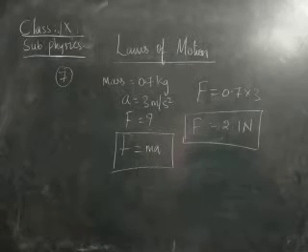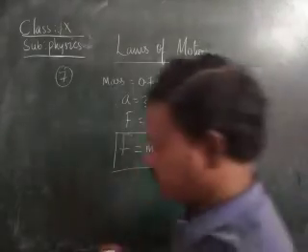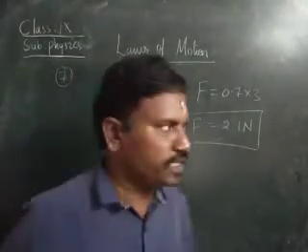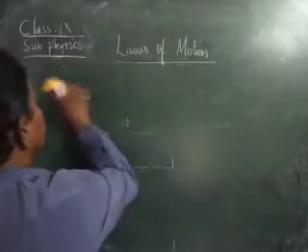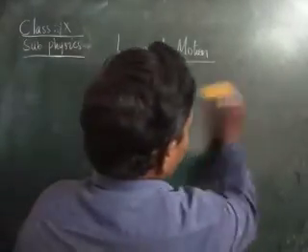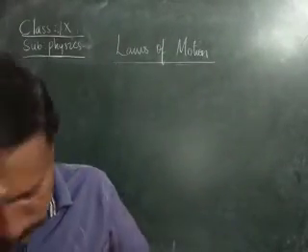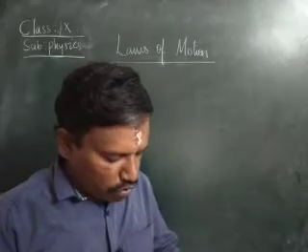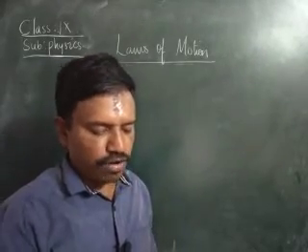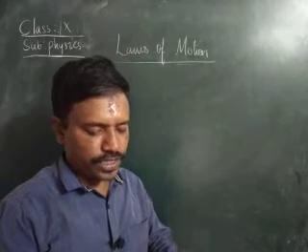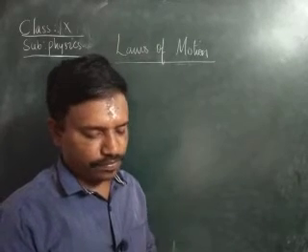Okay children. Next, the 8th problem. Let us see the 8th problem. A force acts for 0.2 seconds on an object of mass 1.4 kg initially at rest.